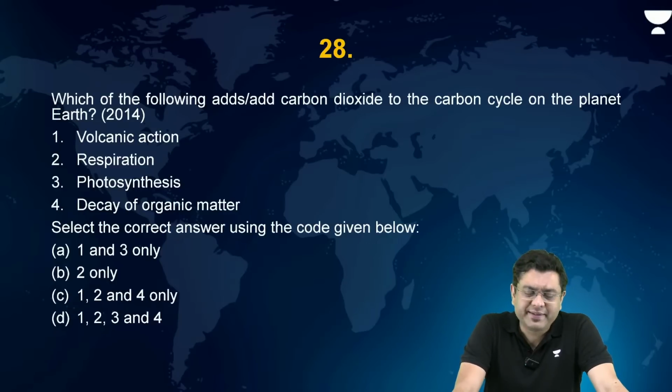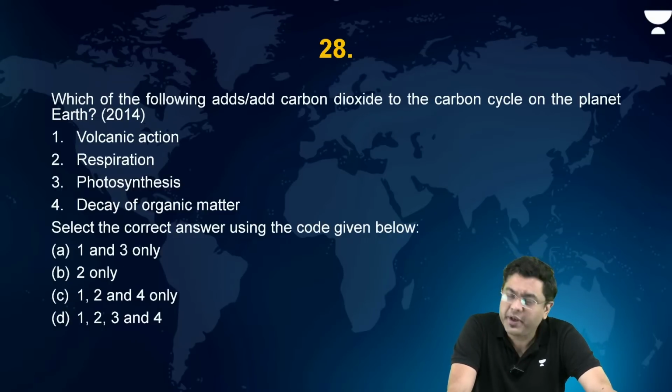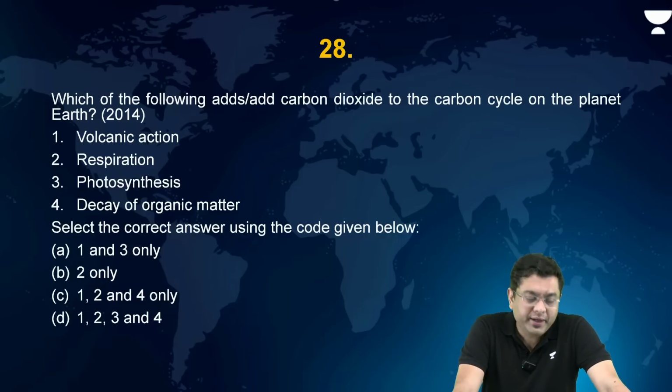Which of the following, a simple question: which of the following adds carbon dioxide to the carbon cycle on the planet Earth? Volcanic eruption, respiration, photosynthesis, decay of organic matter. Which of them will add carbon dioxide?